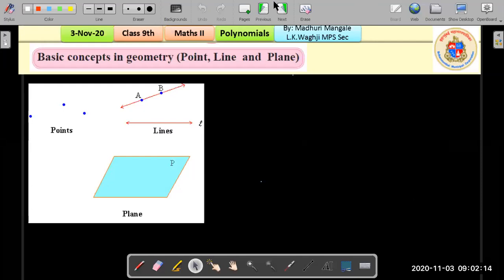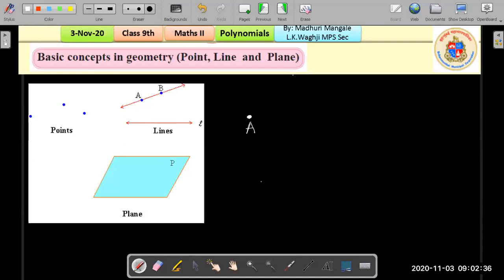These three terms, point, line, plane, are very basic words and we cannot define them mathematically. What is a point? For example, if I try to draw a point on the board, just check. I cannot give the proper definition. Like here I have drawn a point.